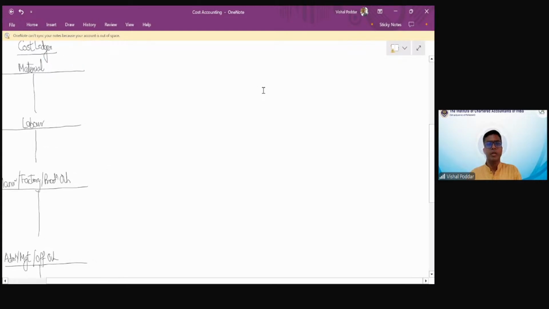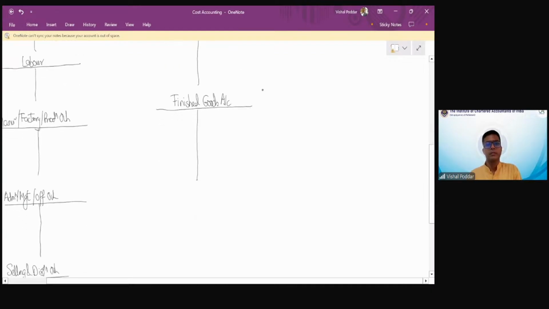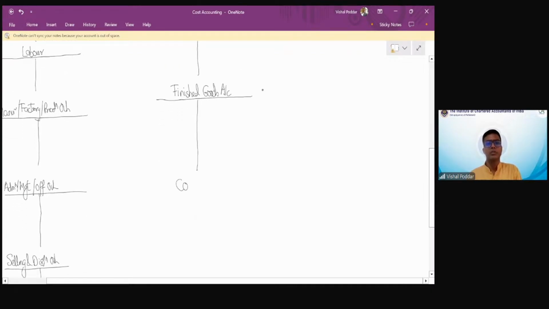Similarly, as I said, for each product, we prepare 3 accounts. So the first account is the work in progress account. The second is the finished goods account. The third is the cost of sales account.